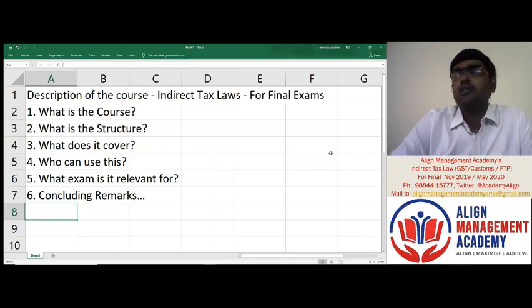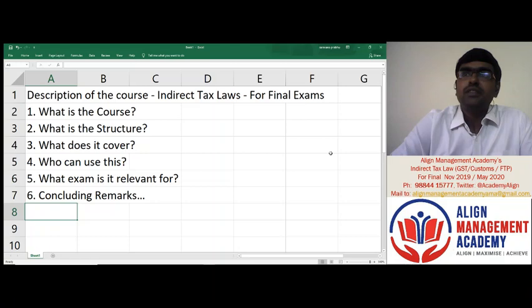Why? Because for one, customs and foreign trade policy are both relevant for cross-border transactions. Therefore, they also have a lot of interplay between them, so much common ground is there. Therefore, we thought that customs and FTP can be clubbed together so that the interplay between them can be understood much better by the students.